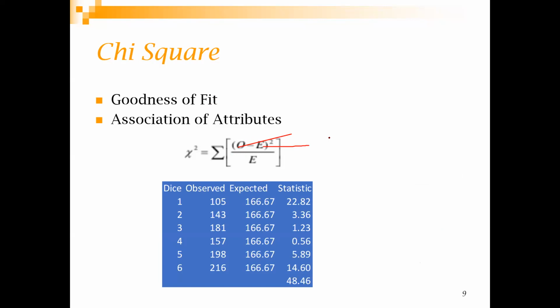So let's say this is a particular example. Let's look at this. This is a fair die, and the face values can be 1 to 6, right? And these are the observed values.